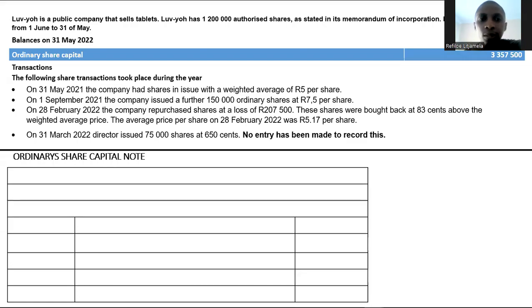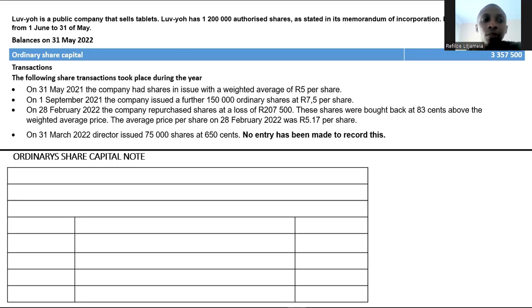Milan, this is a short practice test, and we are dealing with Love Your, which is a public company that sells tablets. Love Your has 1.2 million authorized shares as stated in its memorandum of incorporation. Its financial year runs from the 1st of June to the 31st of May. So basically, its business is in gadgets.